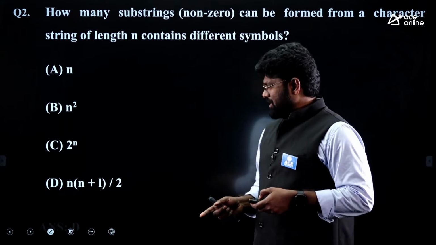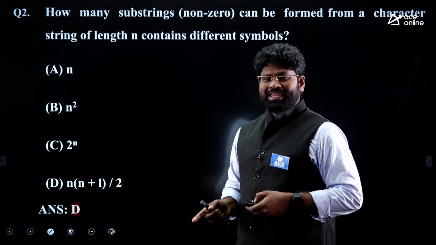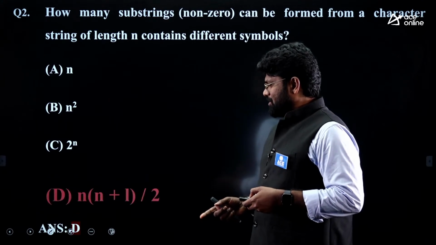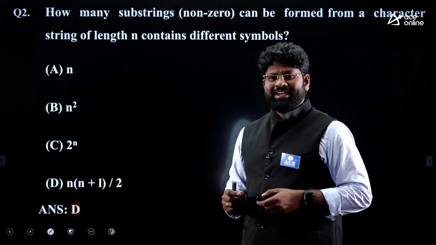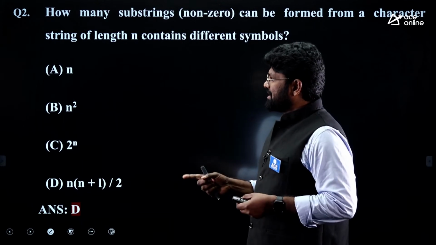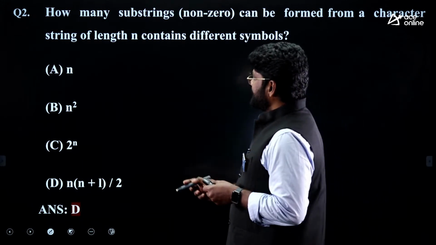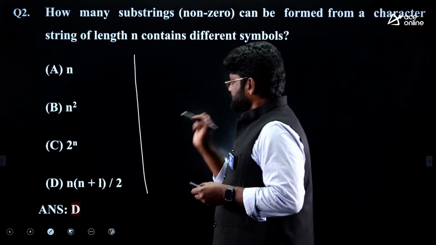This is absolutely going to be equivalent of D, that is n into n plus 1 by 2. So this is the answer. Why is this the correct answer? Why is D the correct answer? Why not A or B or C? Just see what is the way to get the answer to this.